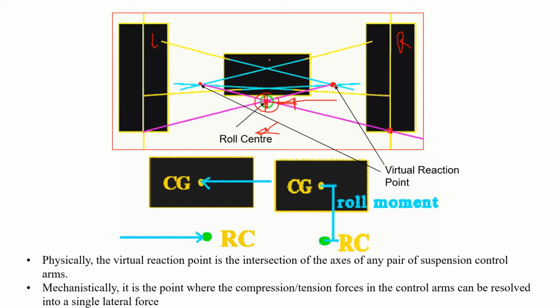So suppose the center of gravity of the vehicle is somewhere here. If a lateral force is applied, the centrifugal force will be there, and about this roll center, what it does, you will get a roll moment. So this roll moment depends upon the force as well as this height. So how much roll moment to have, it all depends upon the suspension design.